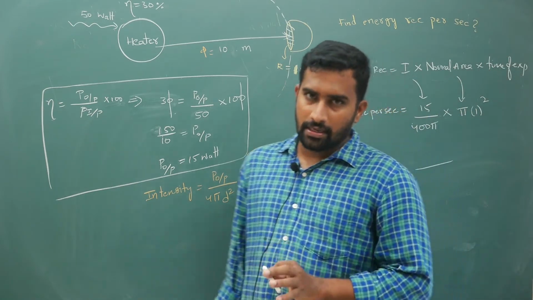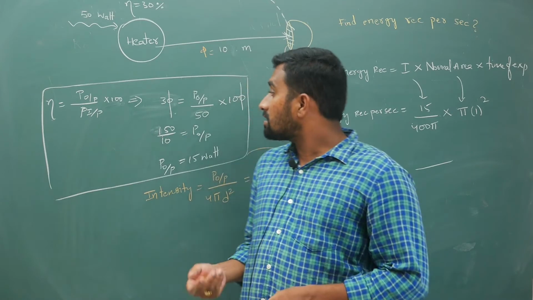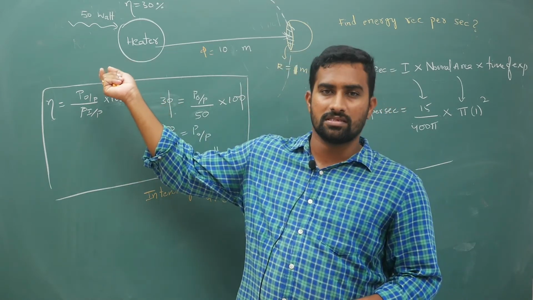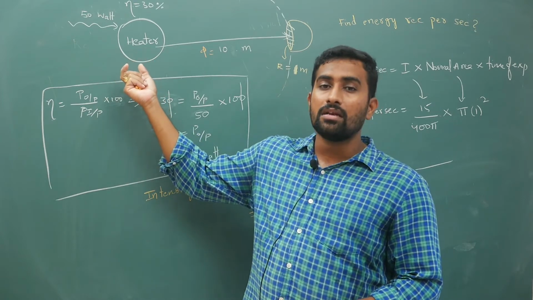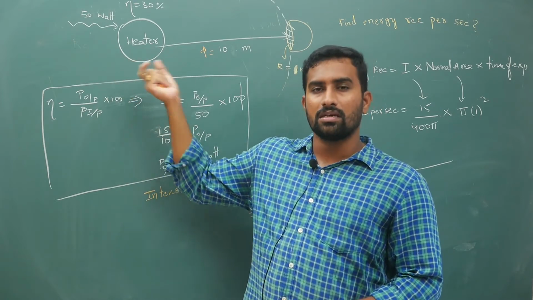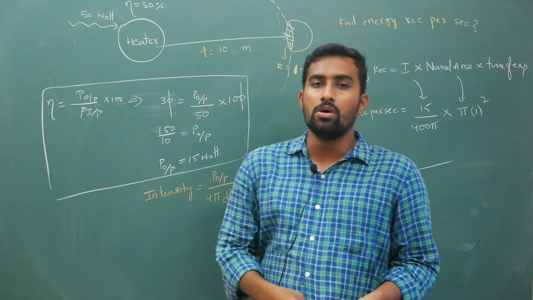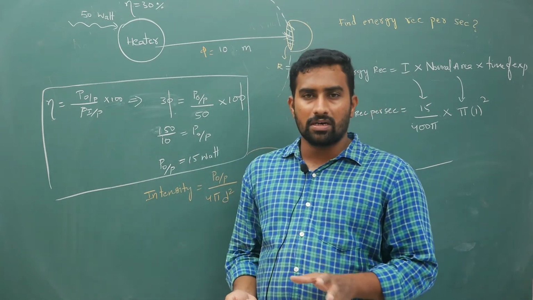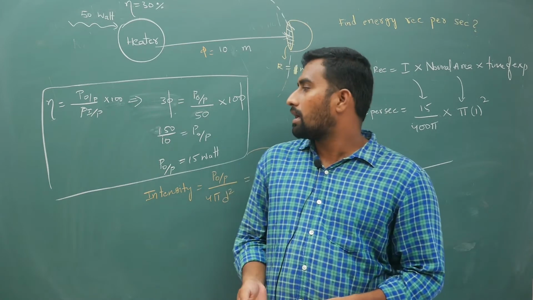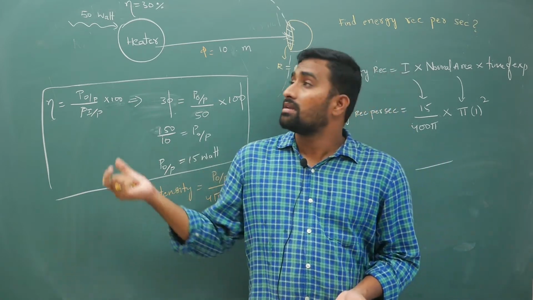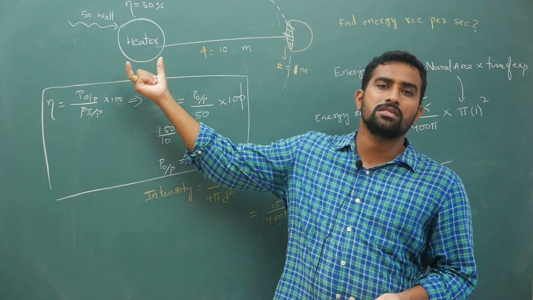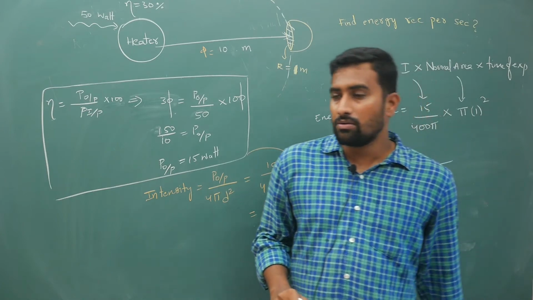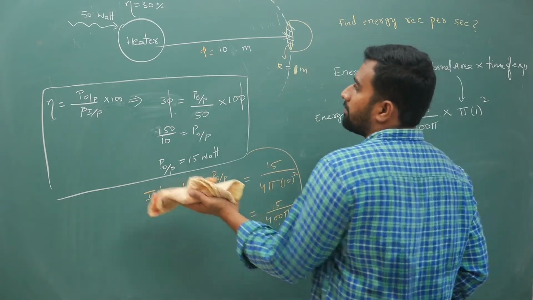Right. Now instead of giving this 50 watt heater, they will give you temperature, and when temperature is given, how much is the output power and all, that is what we are ultimately supposed to calculate in this radiation part. Hope you have understood the basic idea. Now this is your outline. Next thing is how much is the energy emitted, that is all. So that we will calculate now. Observe carefully.